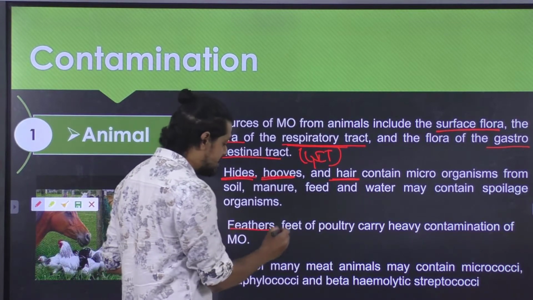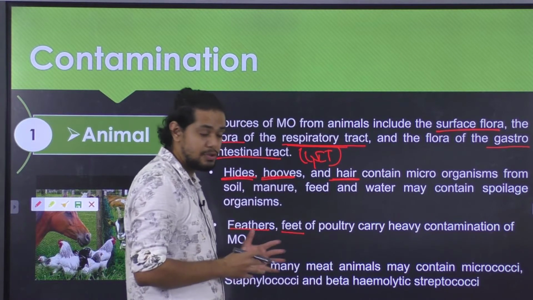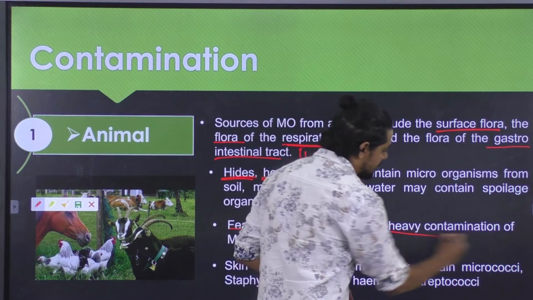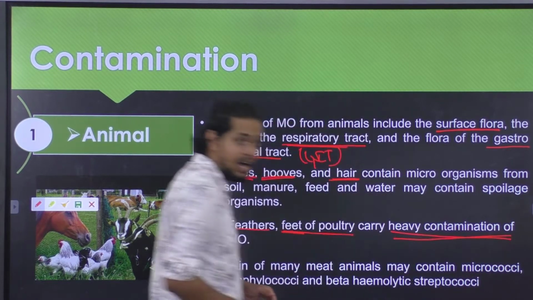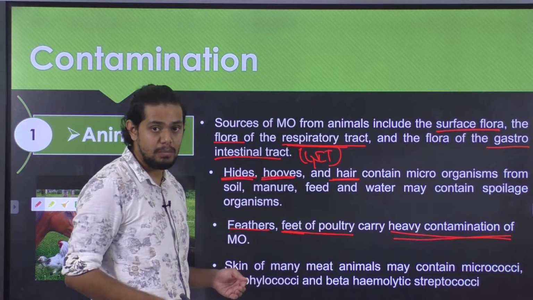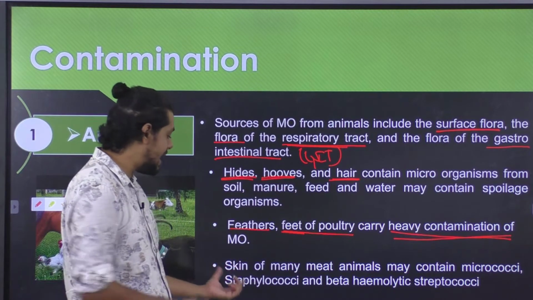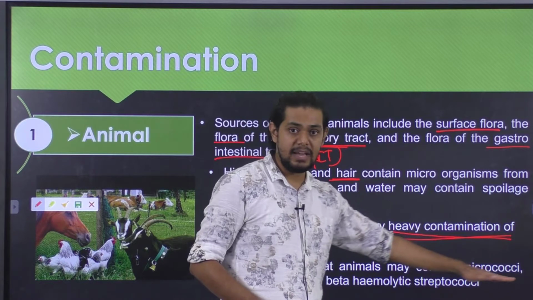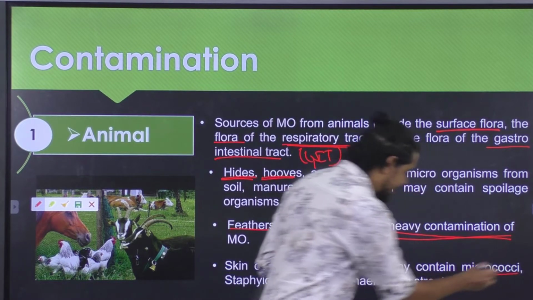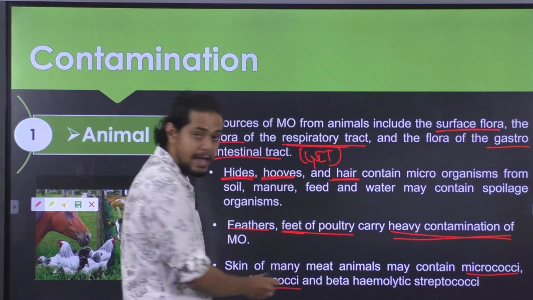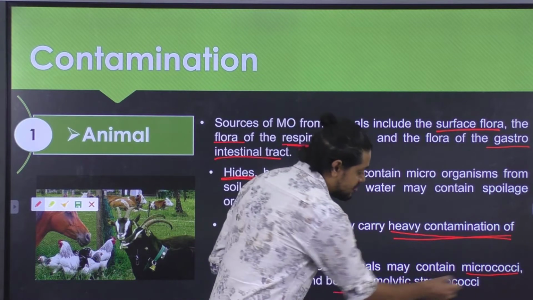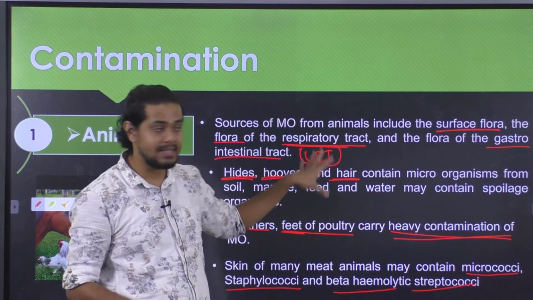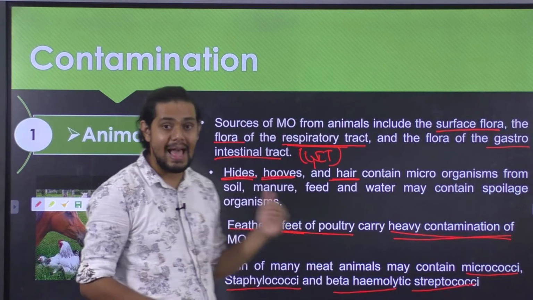Okay, so whenever we are talking about poultry, the contamination can come from the feathers, the feet, etc. Because the feet harbor a lot of contamination and are known to contaminate the entire carcass with possible pathogenic microflora. Besides that, the skin of the animal might contain microorganisms such as micrococci, staphylococci, and beta hemolytic streptococci. These are the possible sources of microorganisms which can come from the animal itself.